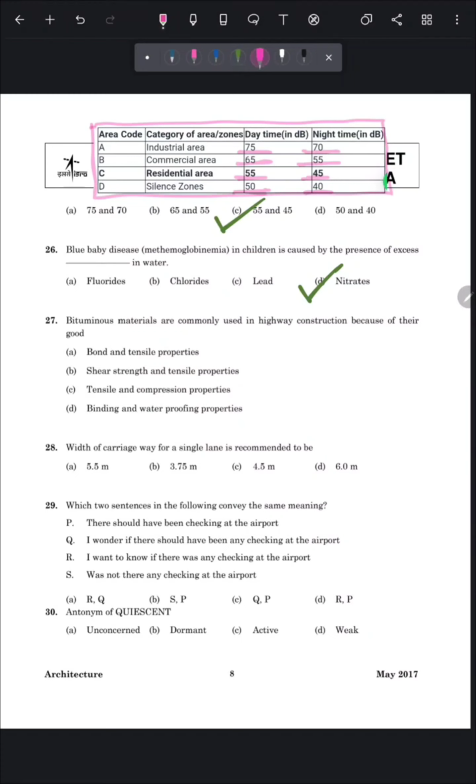Our next question is, bituminous materials are commonly used in highway construction because of their good. So bituminous material has 2-3 good qualities, that is cementing and waterproofing. Then it is a good binding material.